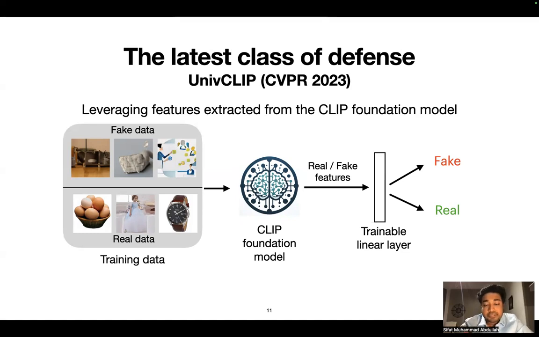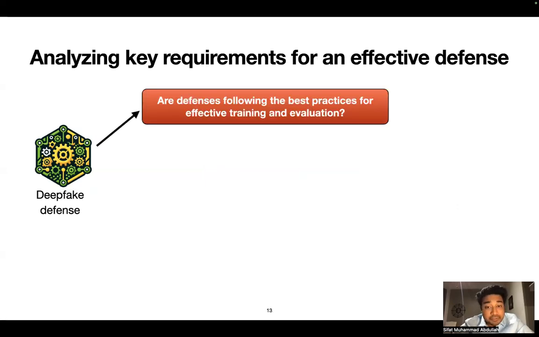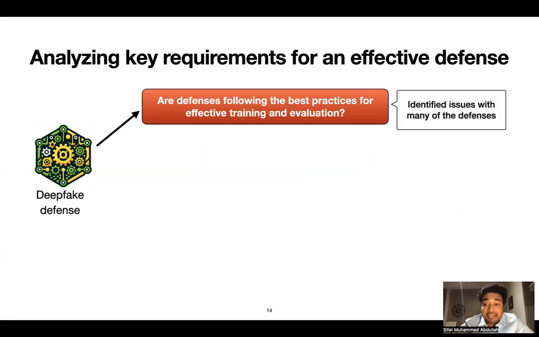So now that we have some idea about the deepfake image detection space, let's look at our work where we analyze 3 key requirements to build an effective defense. So the first question we ask is, are defenses following the best practices for effective training and evaluation? Here we identify issues with many of the defenses that we will discuss in future slides.